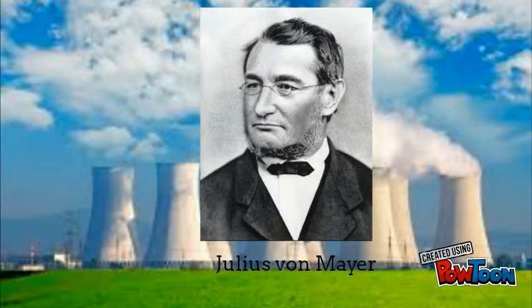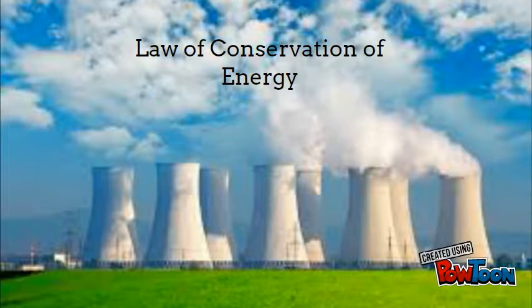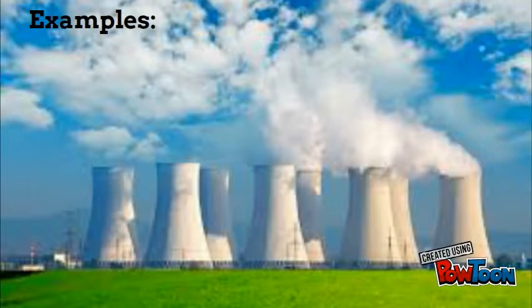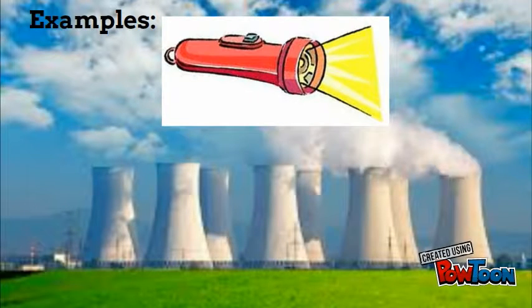This is Julius von Meyer. He developed the law of conservation of energy, which states that energy cannot be created nor destroyed, only transformed from one form to another. If we were to look at some examples of this, the first example that we're going to use is the flashlight.